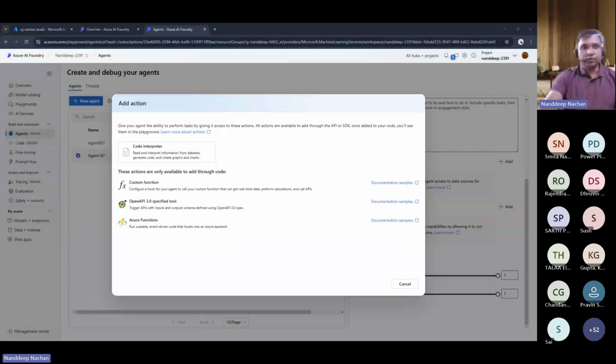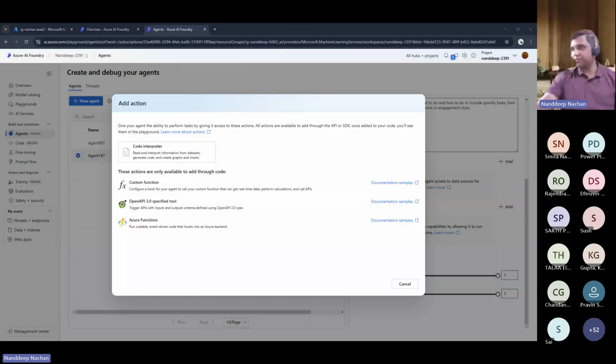So let's say, for example, whenever a file gets uploaded into SharePoint, you probably want to process something from there and maybe send out an email to someone, and you can define from here what action it should take. Since this functionality is not yet available in my tenant, I'm not able to showcase that. Unfortunately, Copilot Studio was the one which was available, but for some reason it is not opening up now.